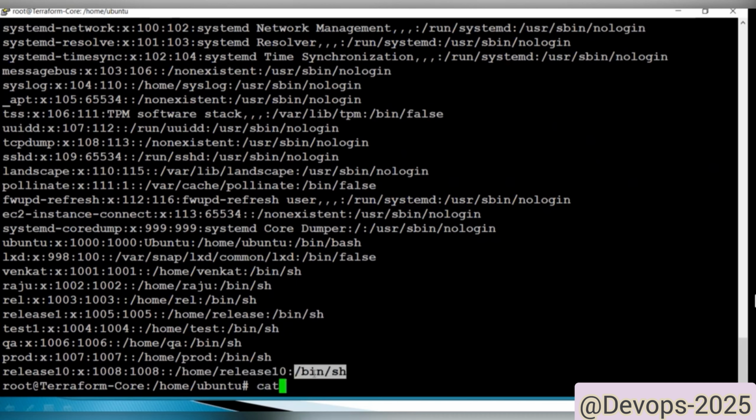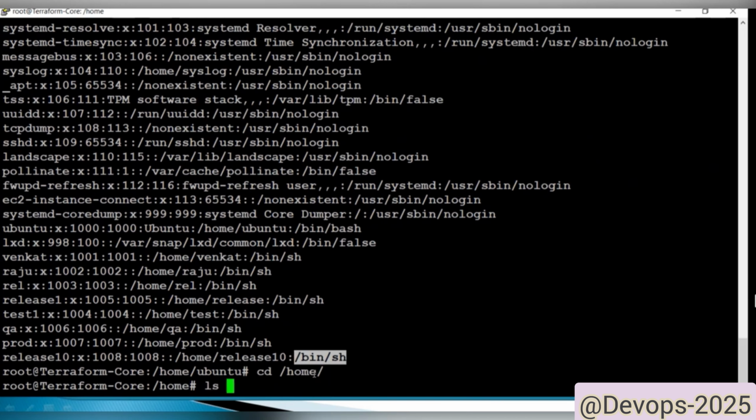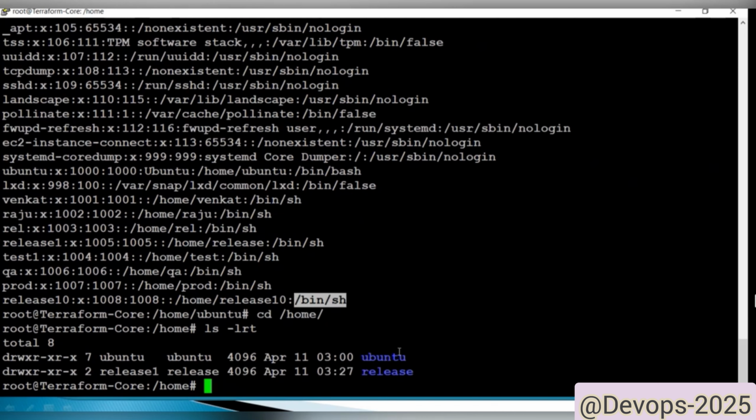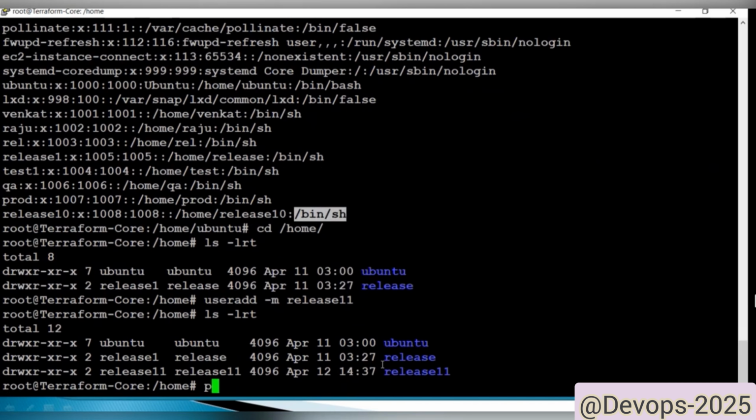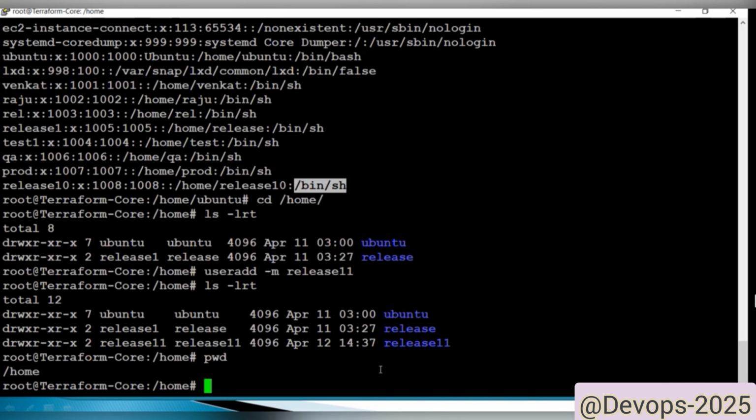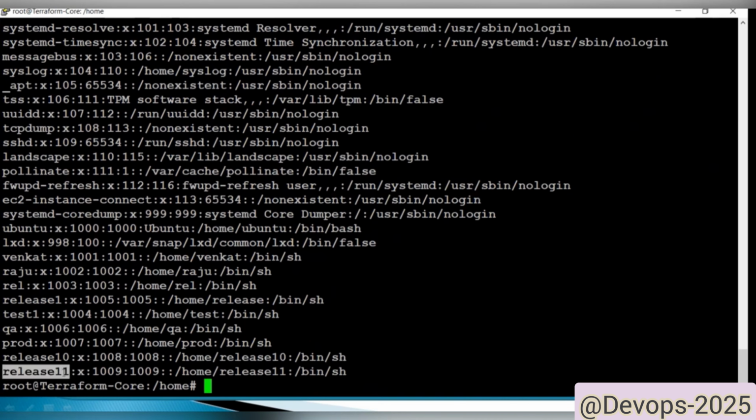But if we go to cd /home, we cannot find that username. See here, release10 is not there. So if you want the home path to be allocated automatically, you can use -m. This will create the user home directory path. I am creating user release11. See here, ls -lrt. See, the home directory got created. This is the default path. And second, you need to cat /etc/passwd. See here, the user got created.